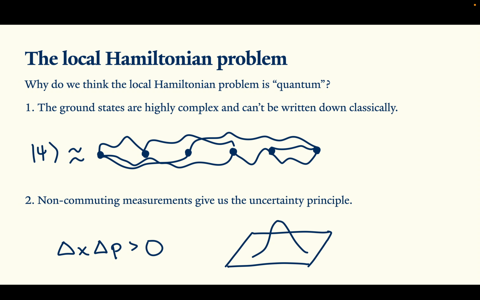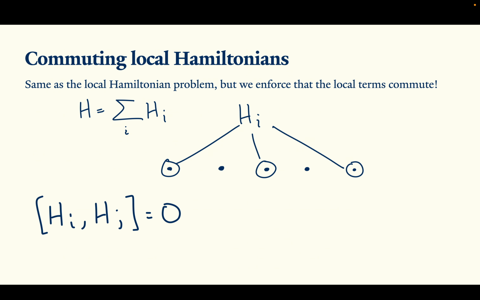The commuting local Hamiltonian problem is exactly one of these, along this line. It's very similar to the local Hamiltonian problem. The only difference is that we require that the local terms commute with each other. Enforcing commutation tends to make their interactions a lot simpler and easier to work with. So these commuting Hamiltonians are a natural test bed for a lot of the biggest problems in quantum complexity theory and quantum physics as well.